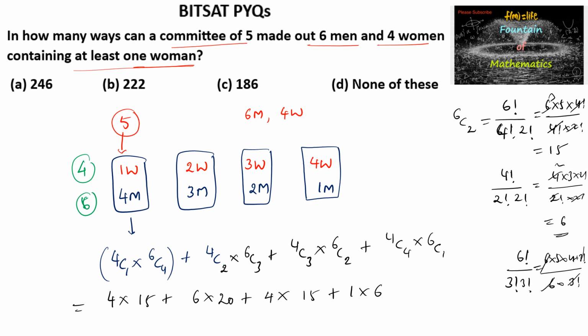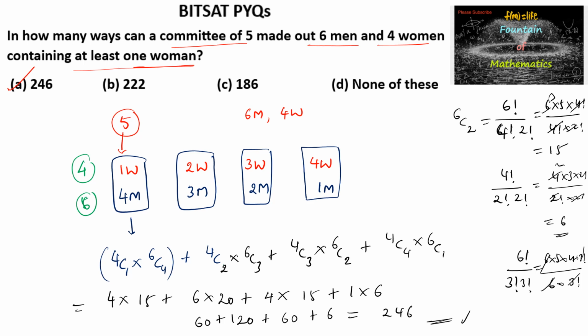So 15 fours are 60, and 6 into 20 is 120, and 15 fours are 60, and 1 into 6 is 6. So 60 plus 120 plus 60 is 240, and plus 6 is 246. So we can go with option A. Option A is the answer.